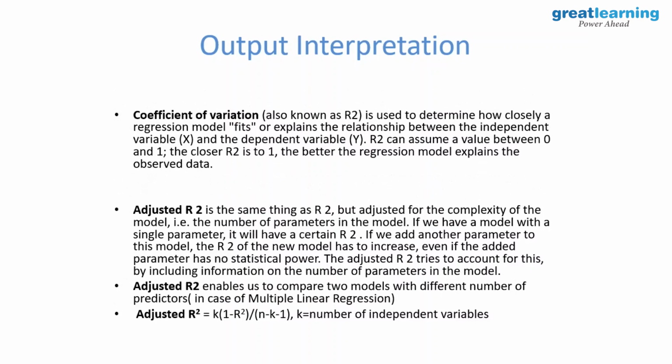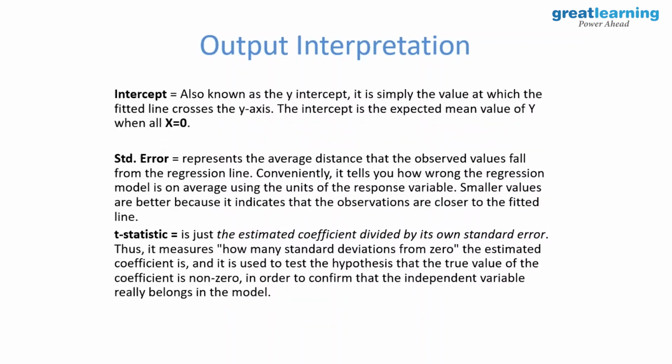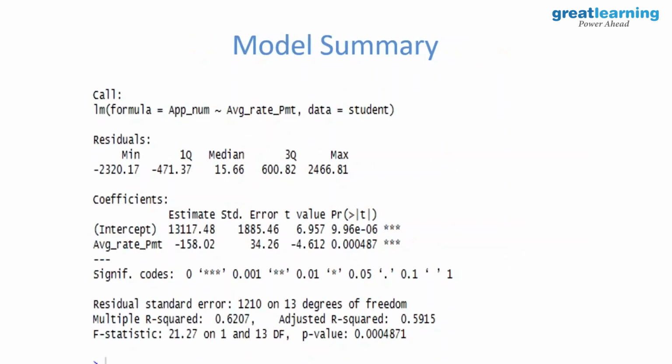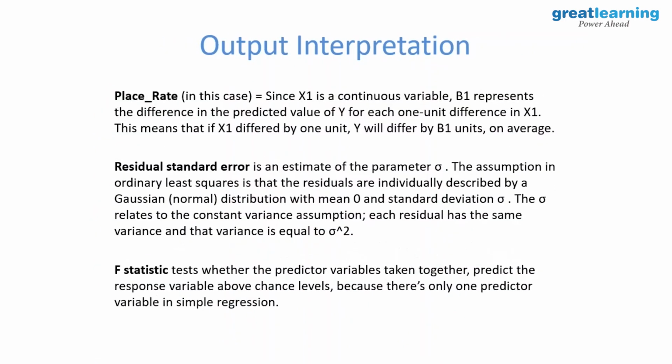You see this formula? K, 1 minus R square, n minus K, right? Basically K is the number of independent variables. N is the number of records. In this example, I'm having average placement rate. Once we add more variables, in case of multilinear regression, you will come to know whether you explain variance more or not.